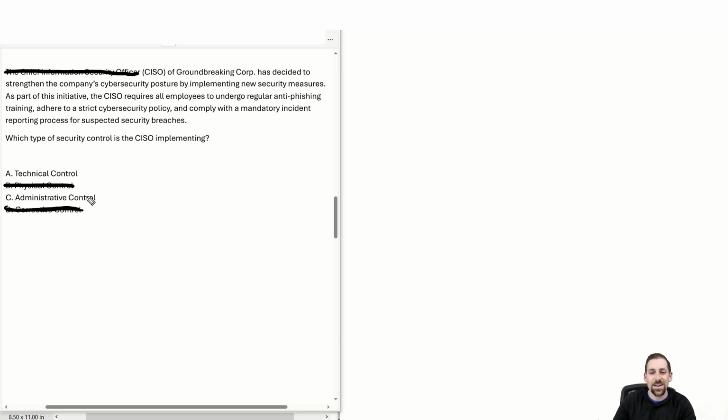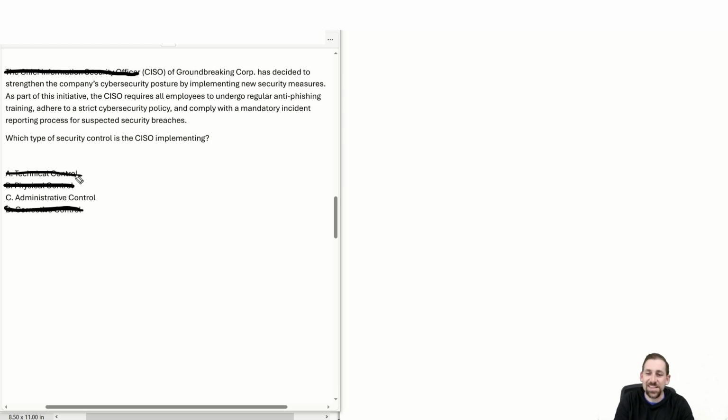Finally, this leaves us with technical and administrative controls. They really haven't described any technical controls here. Maybe a strict cybersecurity policy, if you remember one of the previous questions above, for Active Directory, it might be describing Active Directory policies. Again, I'm abstracting away here from what was actually given in the question. I'm well aware that there are no technical controls described here. This policy is written. The training, the anti-phishing training is not a technical control, and mandatory incident response reporting is not a technical control. So this doesn't fall within the technical control range.